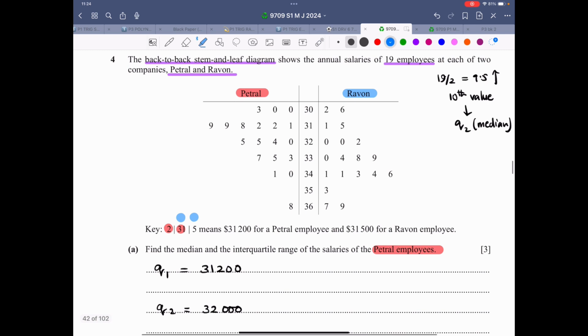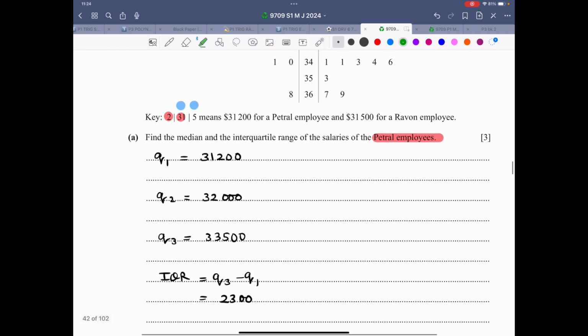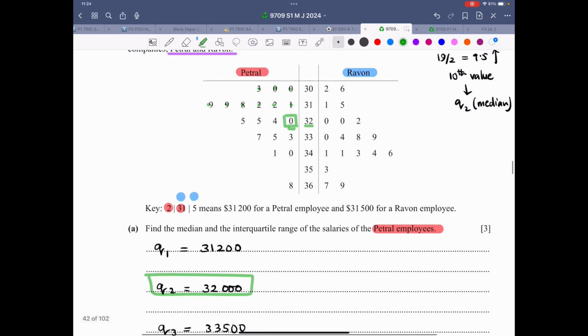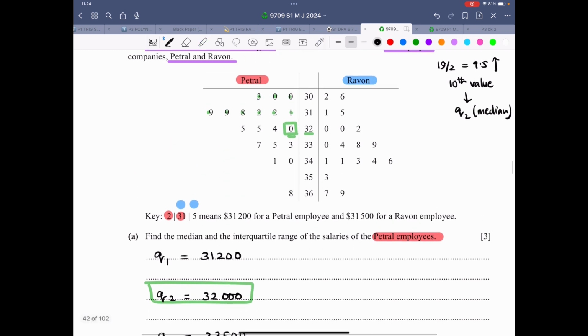So let's count it out. So now this is 1. Let me use a different color. So this is 1, this is 2, this is 3, 4, 5, 6, 7, 8, 9, and this is 10. So 32,000, that is your median. That's how we calculate it. So now there is a 10th value over here. There are 9 values on this side. There are 9 values on this side.